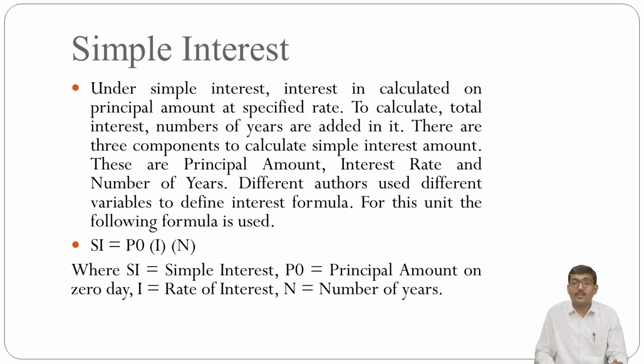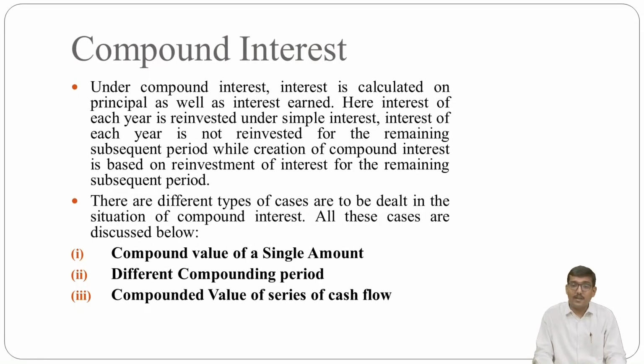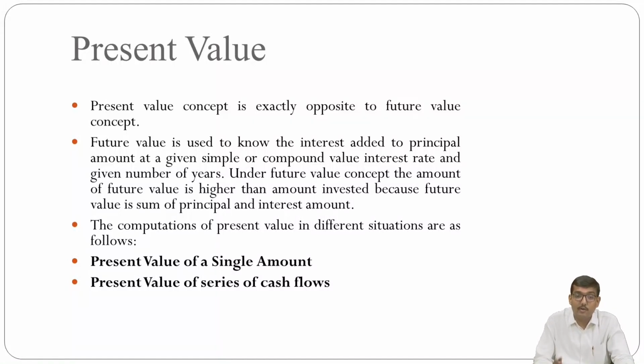Then you have to evaluate the simple interest with this formula, that is P0 into I into N, and with that the future value is nothing but your P0 plus your simple interest. Then you determine the future value of the nth year for this particular illustration also. Then you determine the compounded interest, that is how it will be evaluated, that is the compounded value of a single amount, different compounding periods, then the compounded value of a series of cash flows. Then determine the present value of a single amount, then the present value of a series of different cash flows.